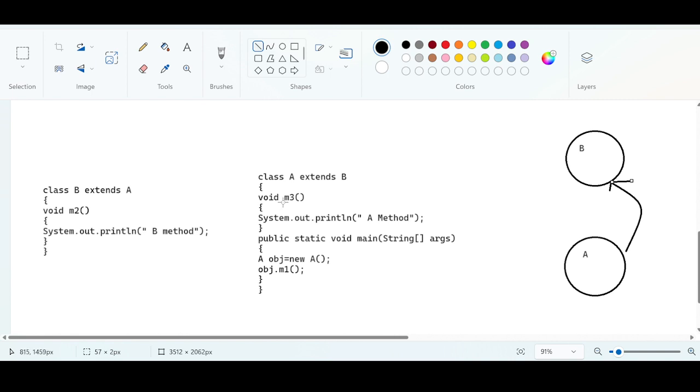After this, some kind of situation. Now class B has decided to extend to class A. Class B says, class A, please be my parent. Already class B is a parent. Now class B is saying to class A to become a parent of class B. Class A is also accepting that class B is going to be its child. Cyclic.